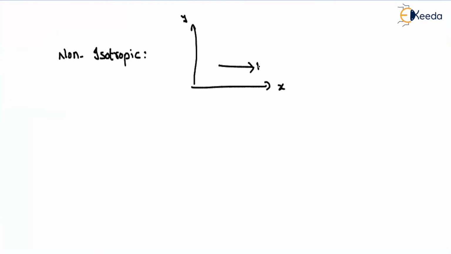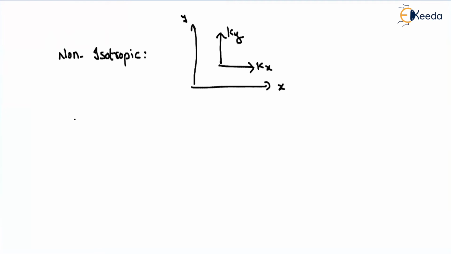But if I say that my soil is non-isotropic, what is meant by non-isotropic? Properties are not the same in different directions. Right now we are talking about two dimensions, that is x and y. So as it is non-isotropic, along the x direction your permeability may be different, and along the y direction your permeability may be different.